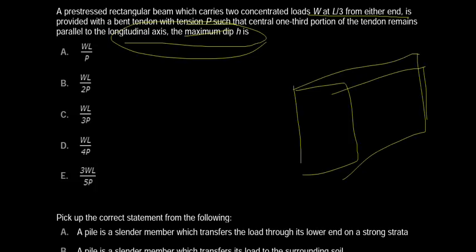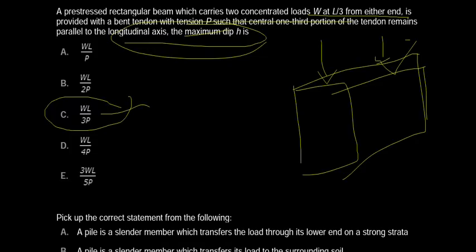They have two concentrated loads. They are placed at L by 3 from either end, and they ask what is the maximum dip. So in this question, the correct answer is WL divided by 3P. The maximum dip is WL divided by 3P, if the beam carries two concentrated loads W at L by 3 from both ends. So the correct answer is option C.